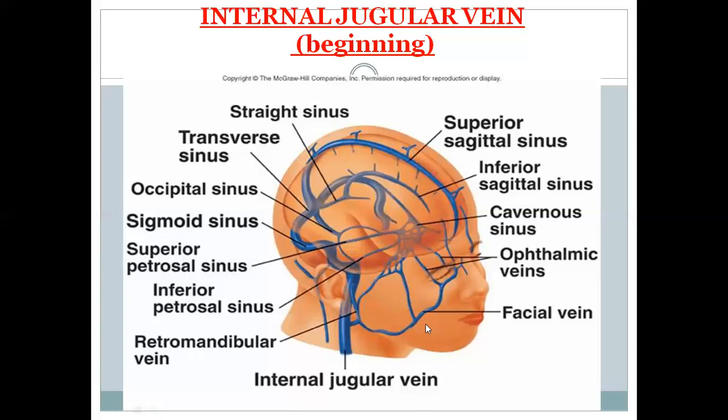So this is the facial vein entering into the internal jugular vein. It is also joined with the cavernous sinus. The cavernous sinus also receives branches of the facial vein, and ophthalmic veins are also received by the cavernous sinus. So whenever an infection is present over the danger area of the face, so these are the angles of the mouth, the maxilla, the bridge of the nose, the areas of the nose and the eyelids. These are the danger areas of the face from where the infection can travel into the cavernous sinus and lead to cavernous sinus thrombosis.